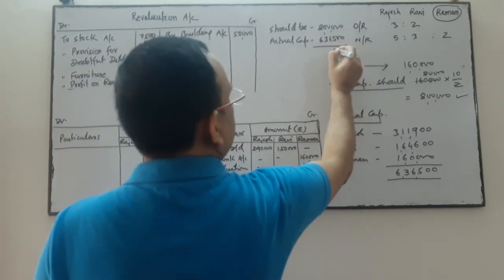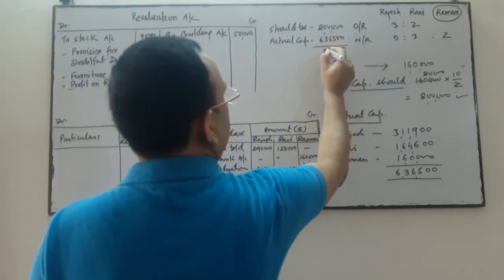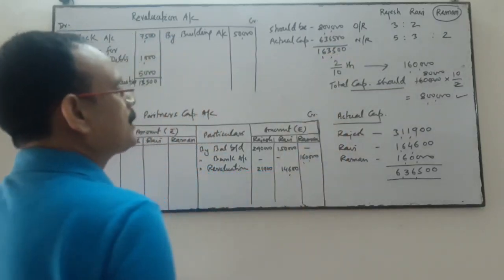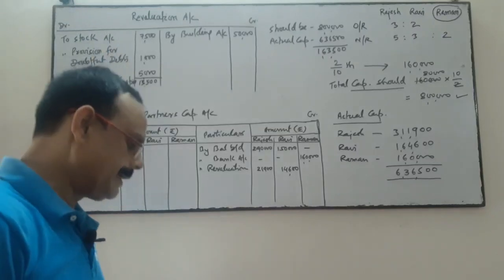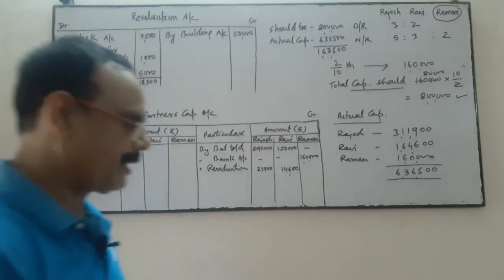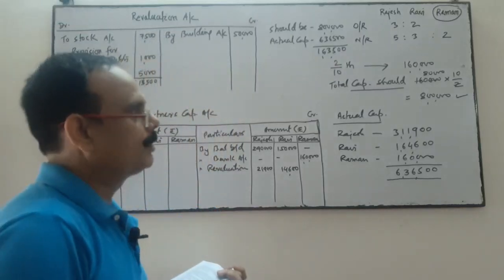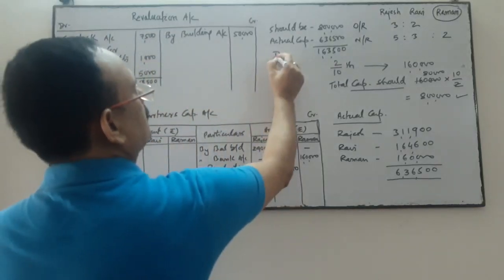So difference will indicate your goodwill. 1,63,500 indicate the goodwill. This is the difference amount.